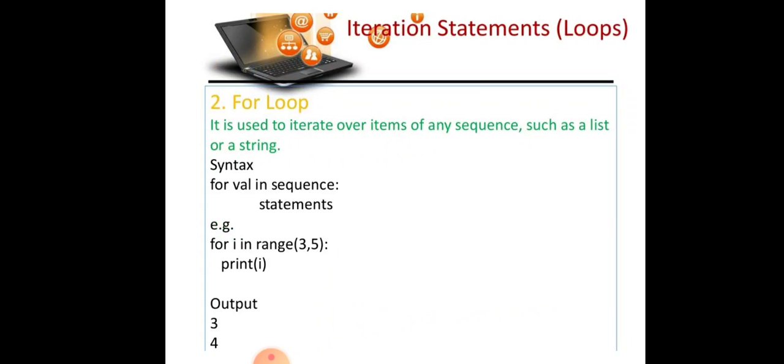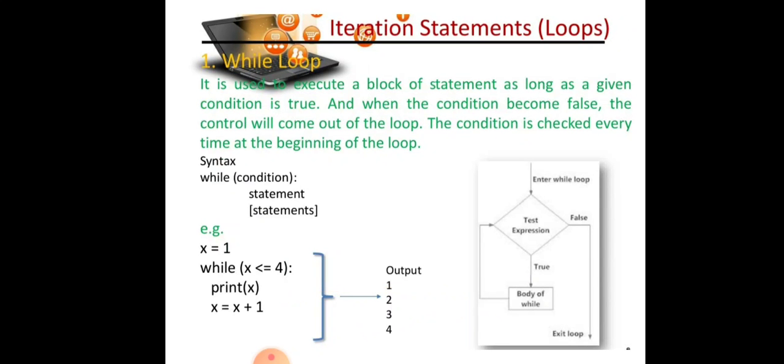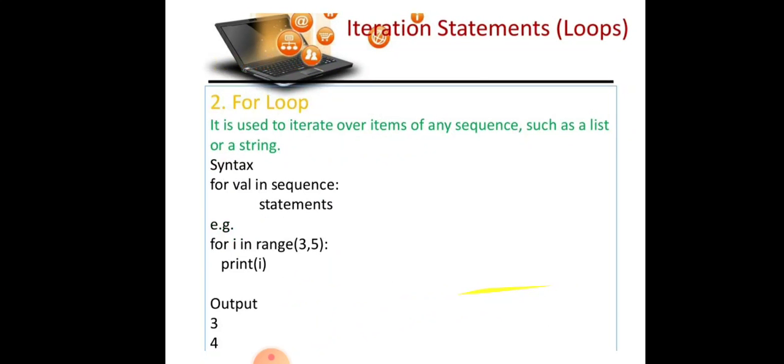Next is the for loop. The while loop is also known as an indefinite loop because statements are executed until a logical condition remains true. Then we have the for loop. The for loop is known as a definite loop because statements are executed for a definite number of times. The for loop is used to iterate over items of any sequence, such as a list or a string, or we can say that the for statement is used to repeat over a range of values or a sequence.